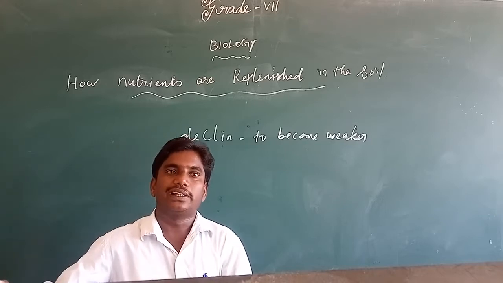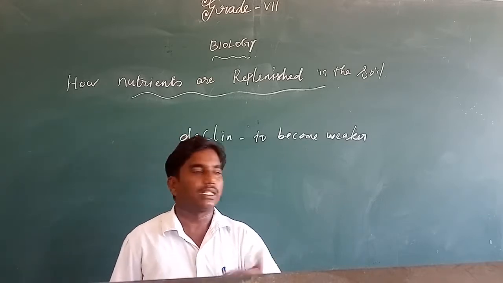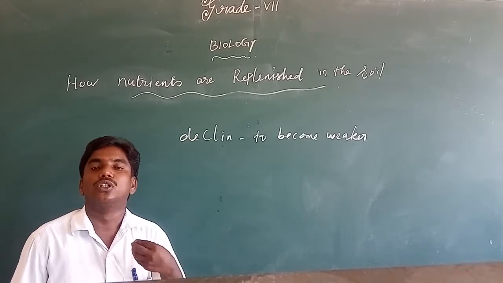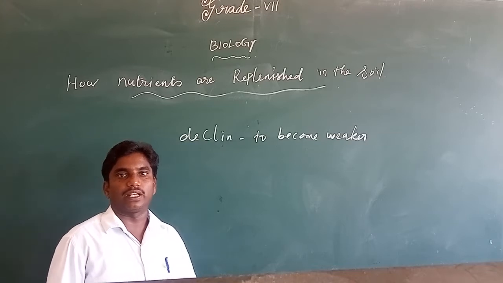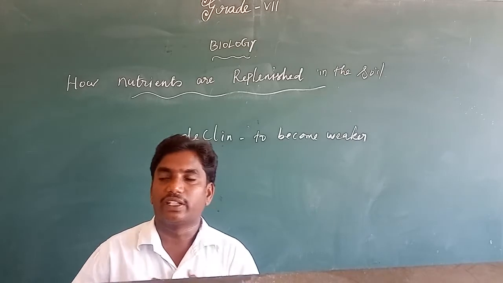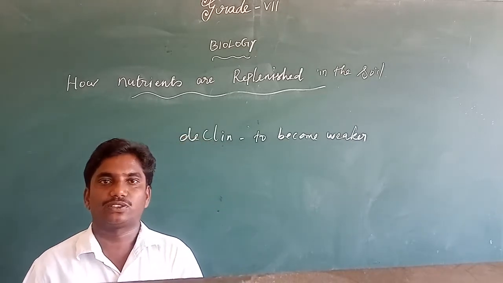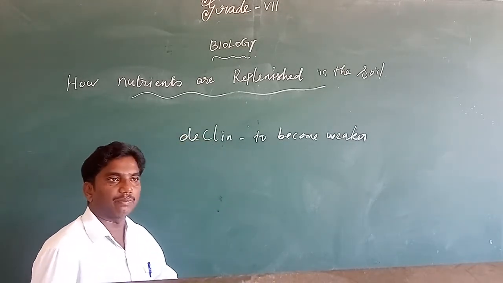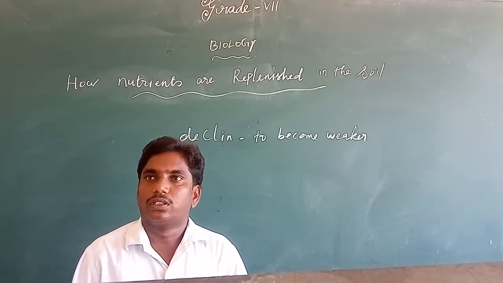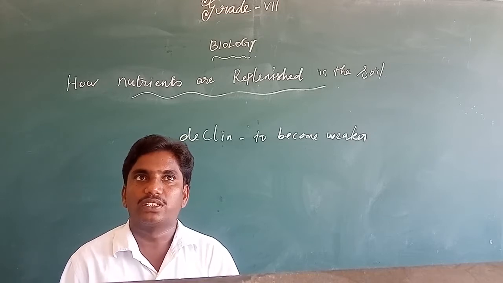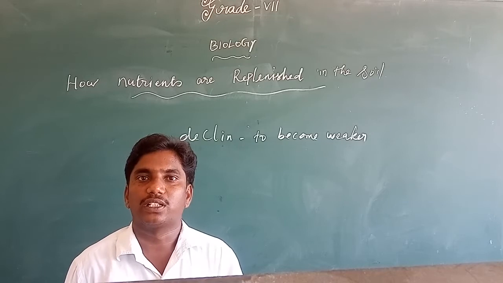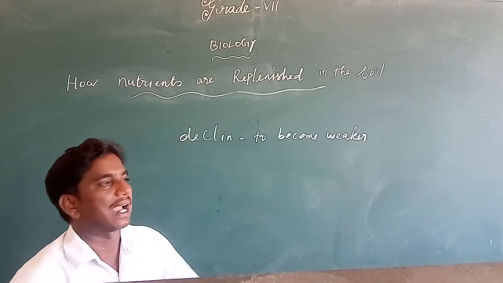After harvesting, the soil becomes weaker because there are no nutrients. When the farmer sows the seeds, what will happen? The farmer adds manure and fertilizer. Some of those nutrients are very important for growing plants.